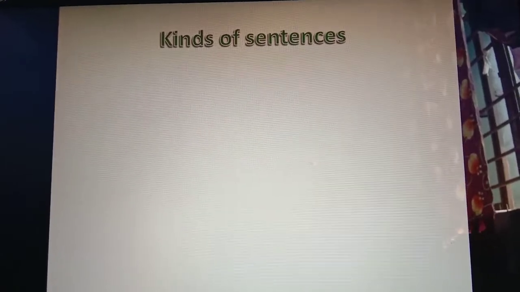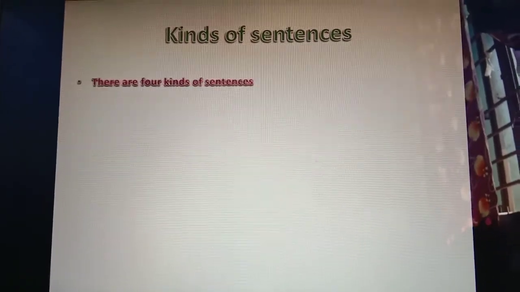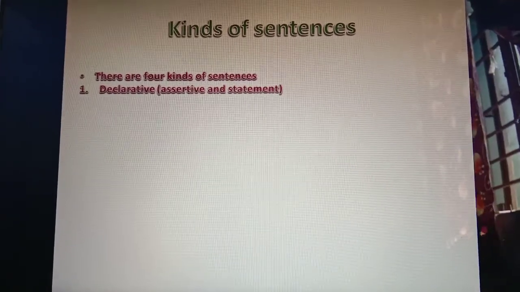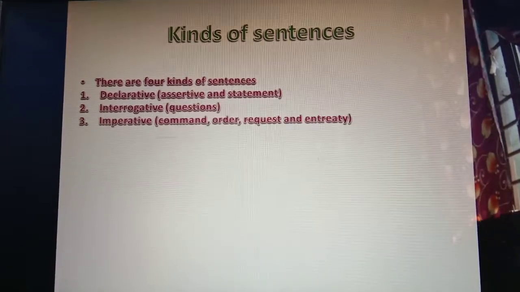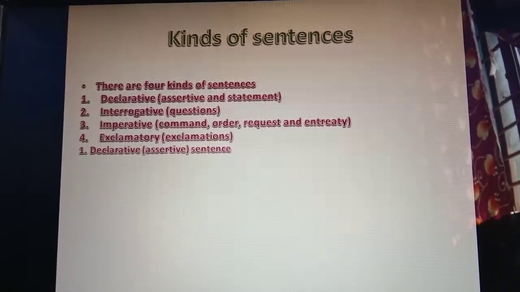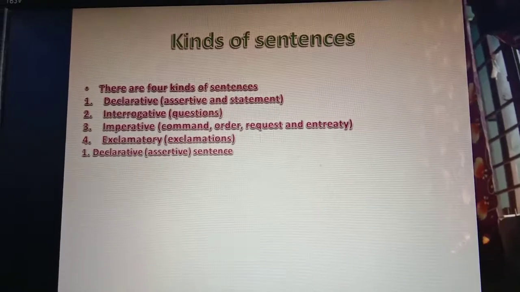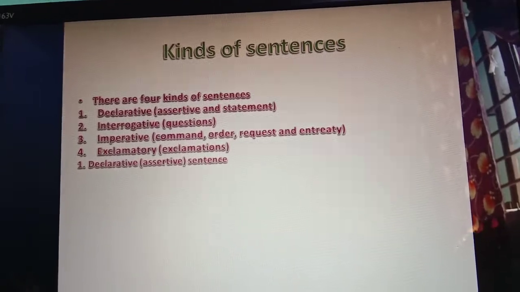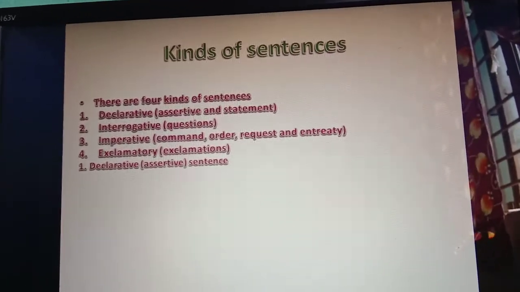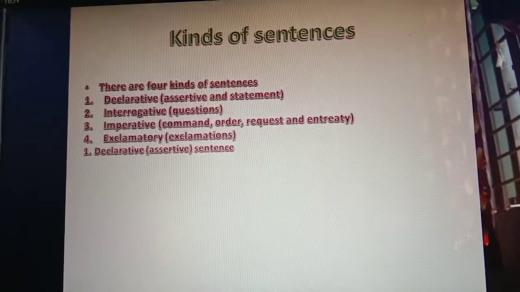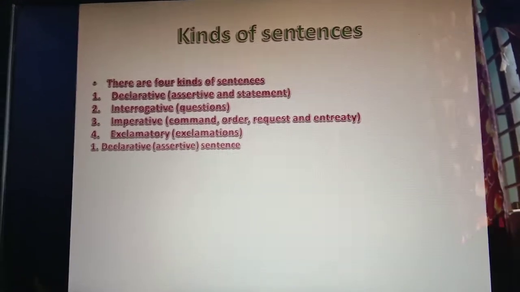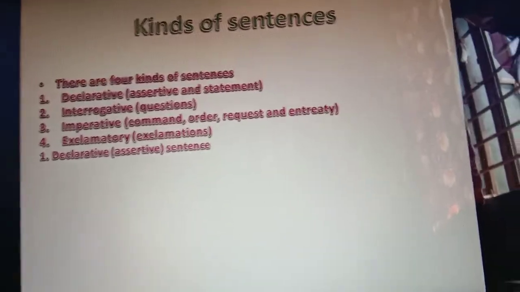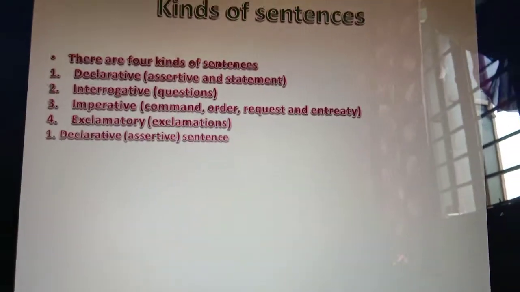Now let us learn what the kinds of sentences are. There are 4 kinds of sentences. There are many kinds of sentences that we will be learning, but basically we know there are 4 kinds. What are they? Declarative sentence, also called assertive or statement. Interrogative, asking questions. Imperative, like a command, order, request, and entreaty. And the 4th is what? Exclamatory sentence. It has strong feeling and desire. Exclamations. It is called the exclamatory sentence.